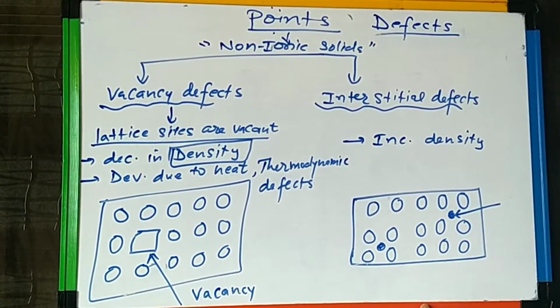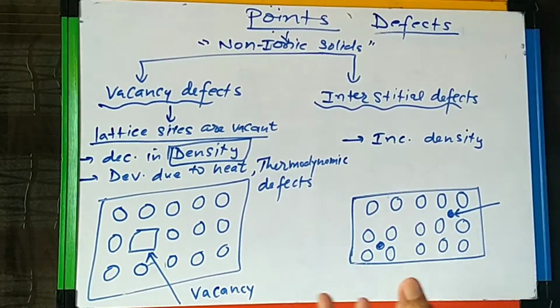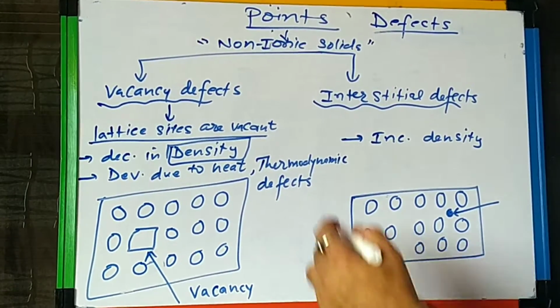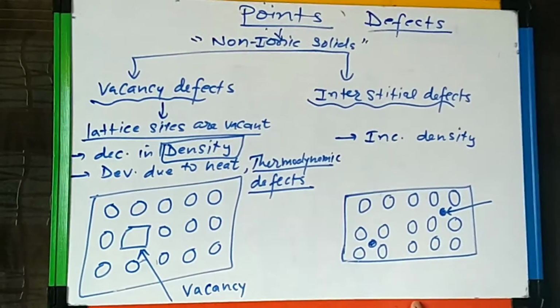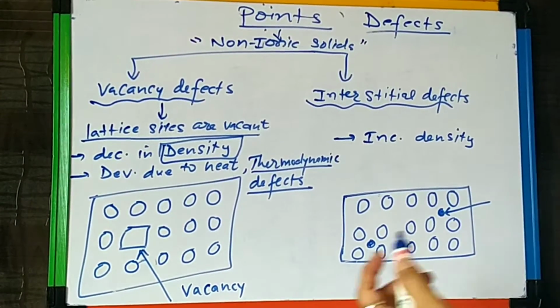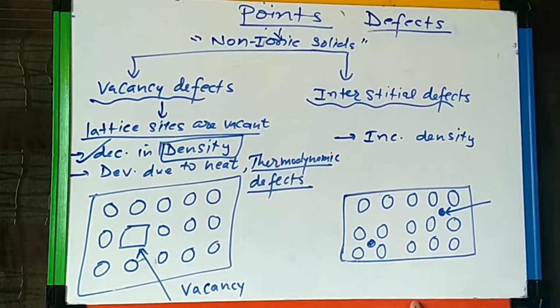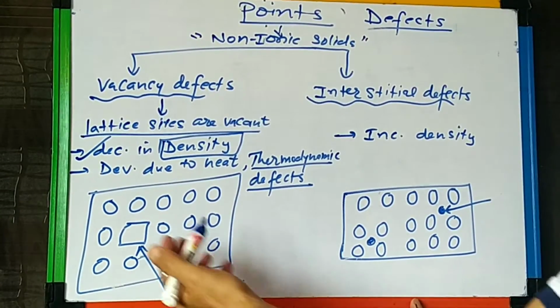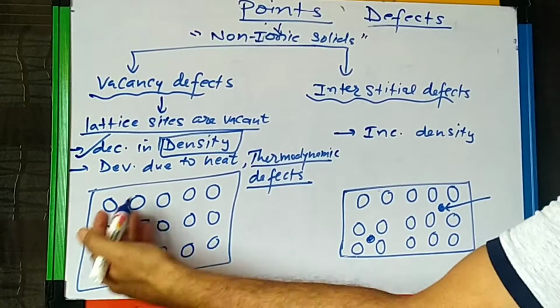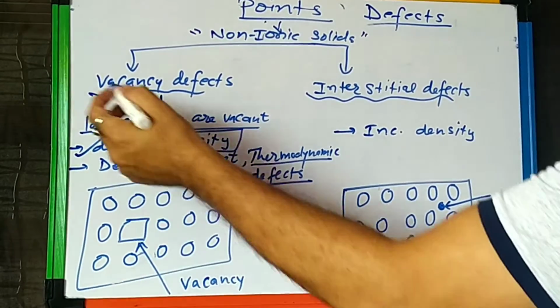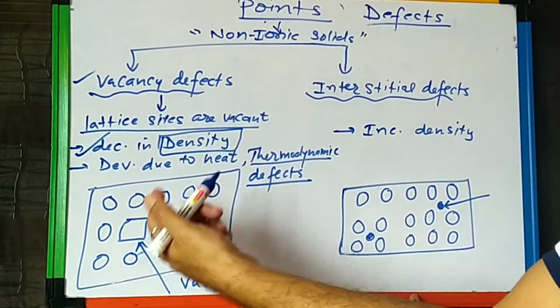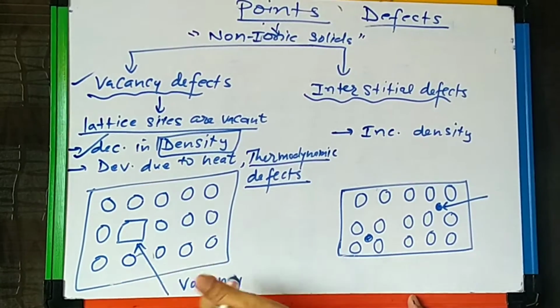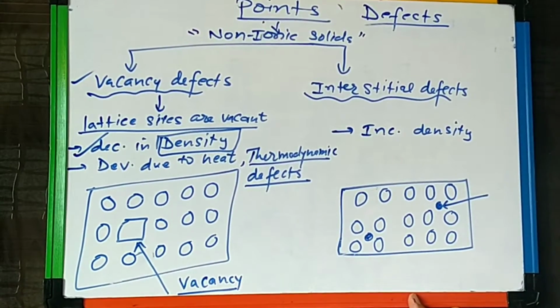And this type of defect basically arises due to heating the crystals, so we call them thermodynamic defects also, right? So vacancy defects always decrease the density of the crystal, and here some atoms of the crystal lattice are missing from their sites, so they are called what? Vacancy, and the places from where they are missing are called vacancies.